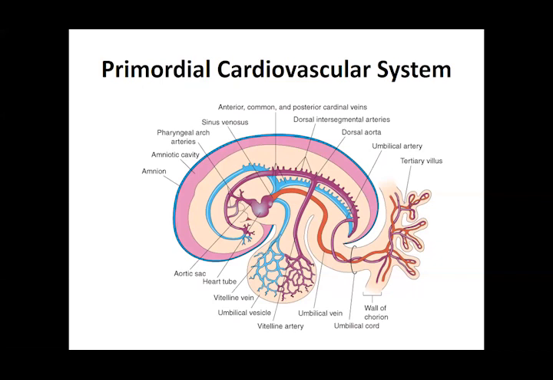So you can see there are 3 to 4 areas where these blood vessels are developing, and they are forming a system, and ultimately they are forming a tube, and they are going to be linked up with the cardiogenic area with the developing heart. There were first 2 tubes, and then ultimately they're going to fuse to form 1 tube. So this dorsal aorta, which is there as 2 first, is ultimately going to be just 1 tube, 1 dorsal aorta, and 1 inferior vena cava, which is going to form. So this is a diagrammatic picture of how the primordial cardiovascular system is developing.